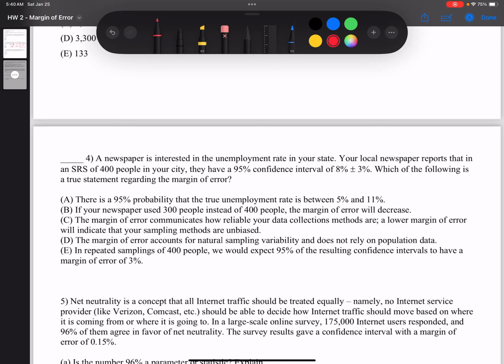All right, so next up is number 4 for homework 2. Just quickly, I'm going to give you the answer. The answer for this one is D, because margin of error accounts for natural sampling variability and doesn't rely on population data.